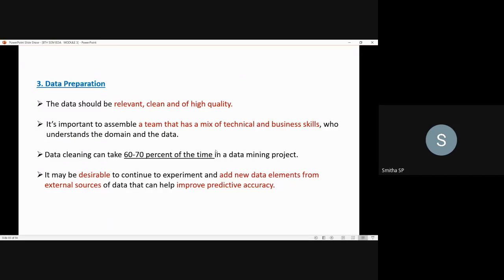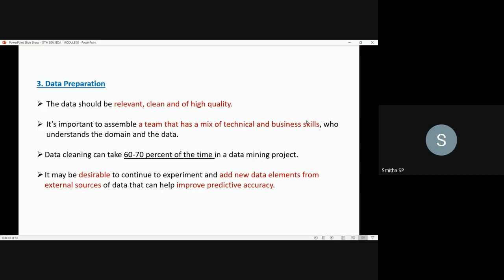The data should be relevant, clean, and of high quality. You know that if you don't insert good quality data, then you will not be able to get a better solution for the problem. So whatever data you give for the data mining process, first, it should be relevant data, second, it should be cleansed, and the other thing is that it should be of high quality. Next, it's important to assemble a team that has a mix of technical and business skills,